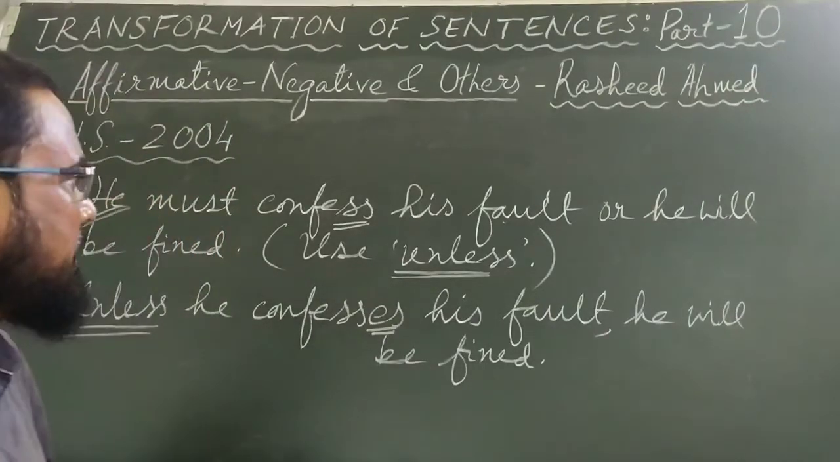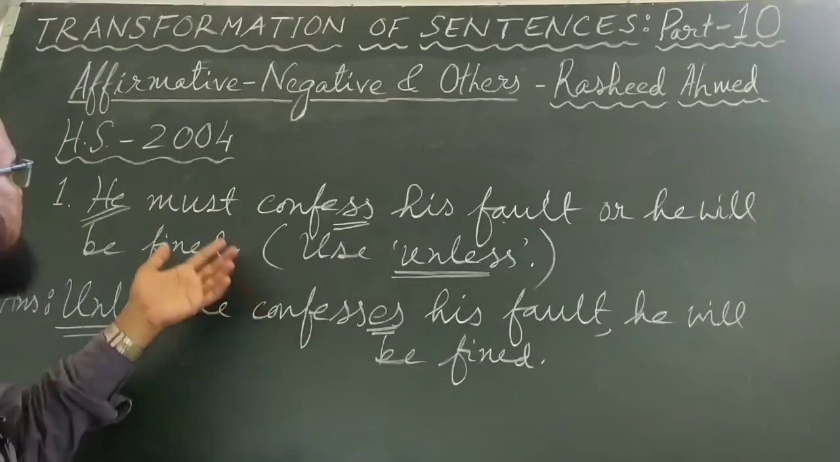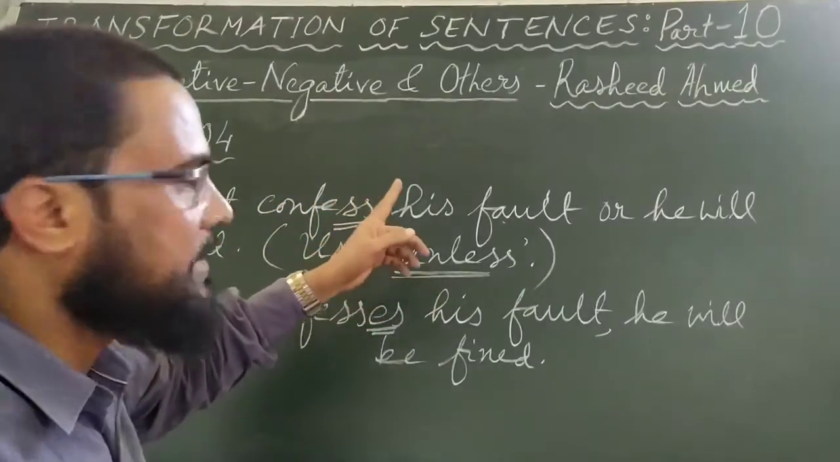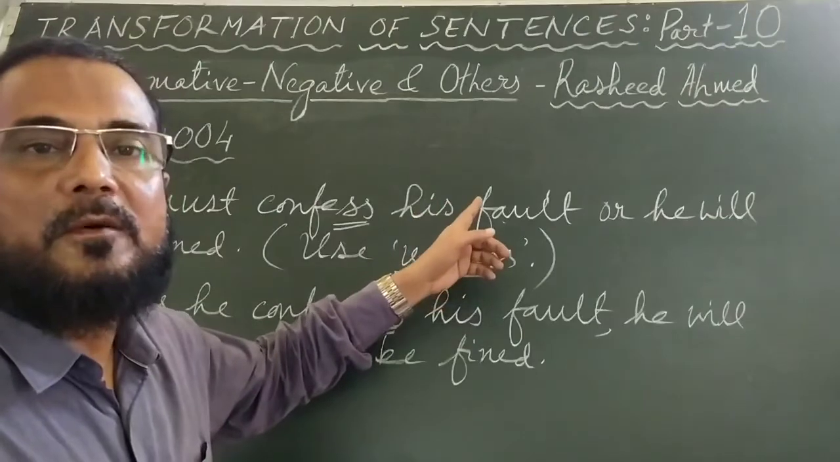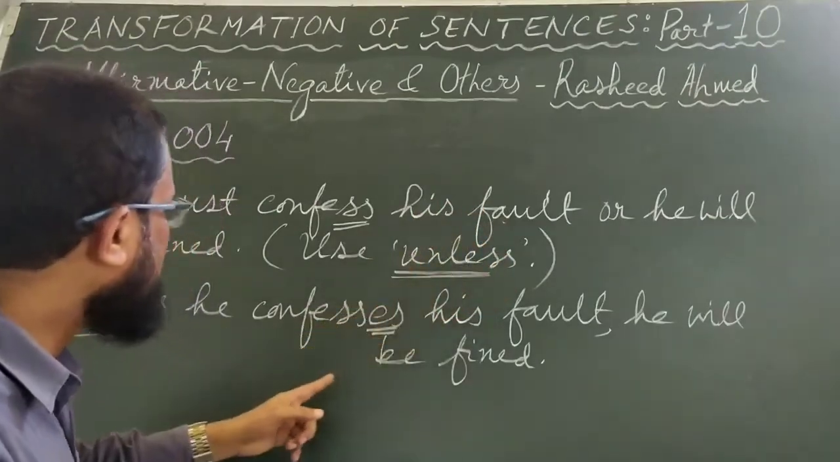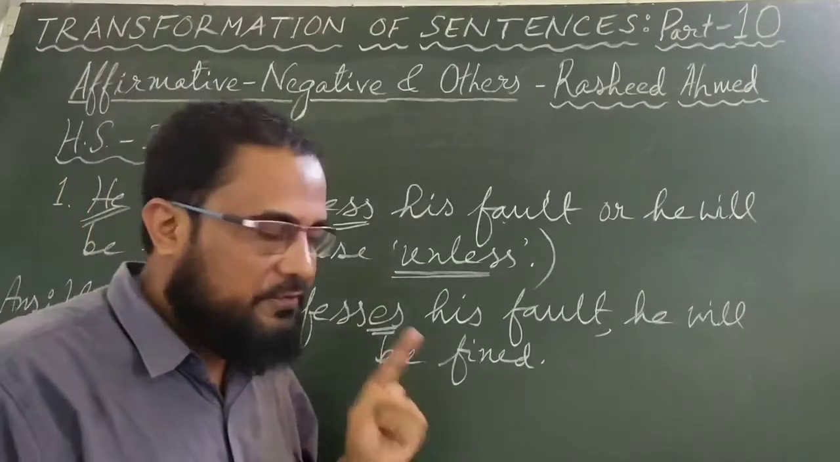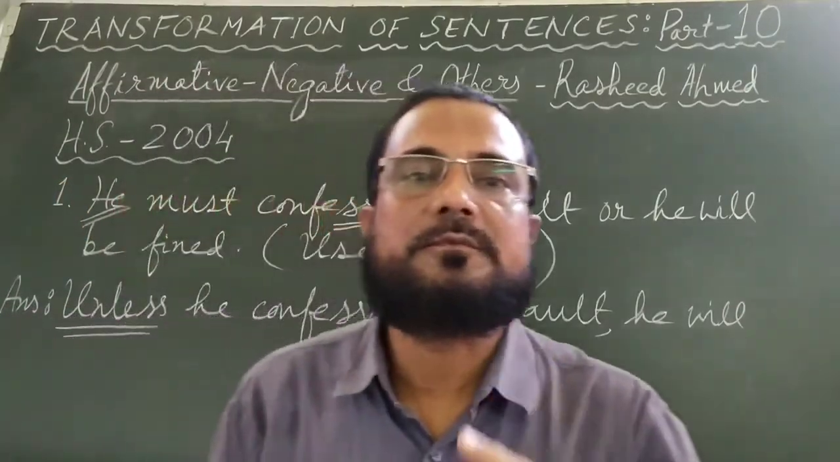So the interesting thing here is that the given sentence is affirmative, and at the same time it is also a compound sentence, and the answer is negative. At the same time it is also a complex sentence. This was number 1, and next one will be number 2.